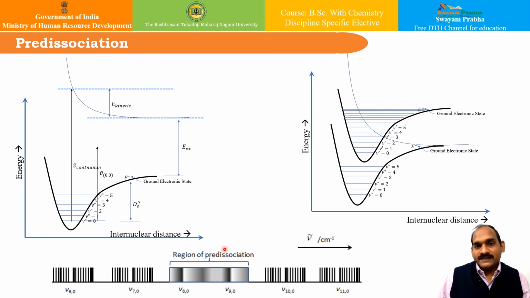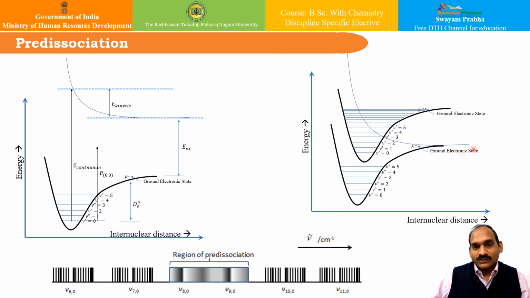It actually arises when two electronic states cross, where usually one electronic state is stable and has a well-defined potential energy diagram, and the other state is typically repulsive. The transition is initially to the stable state and then transfers across to the repulsive state where the dissociation occurs.